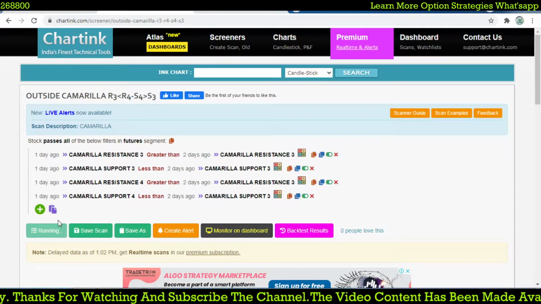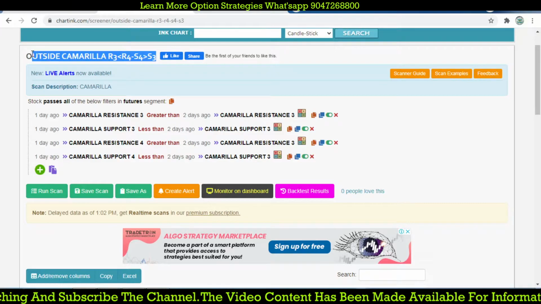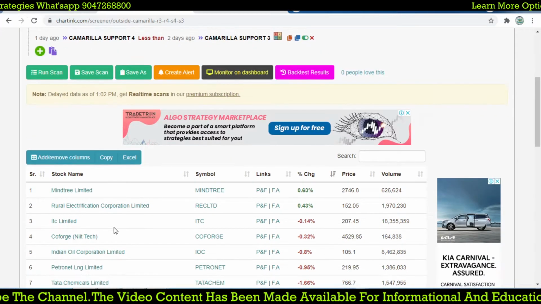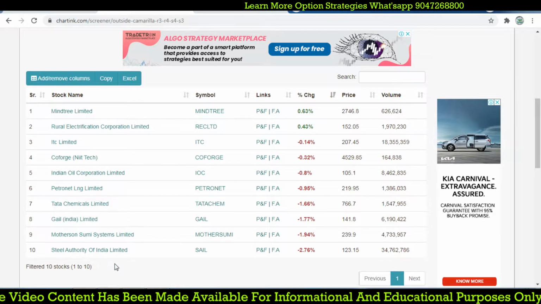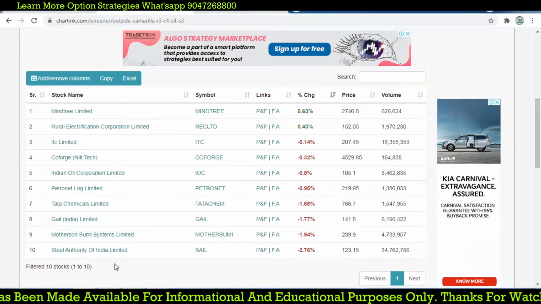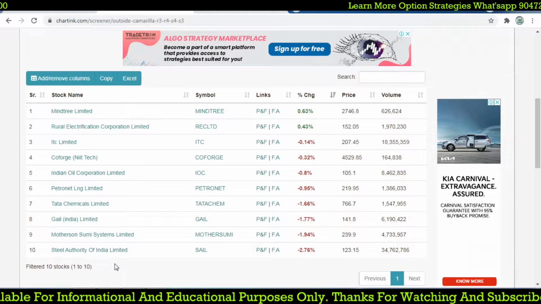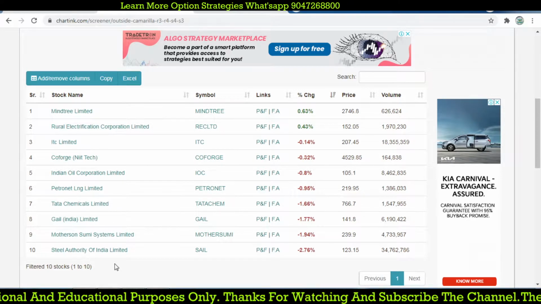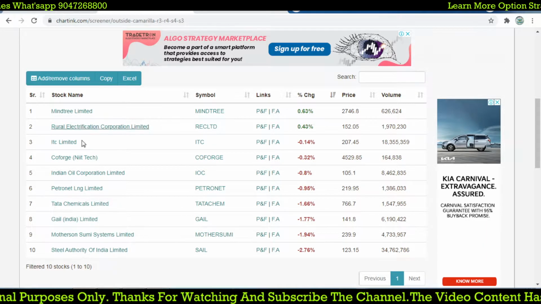If you hit the run button, you will get the scanner. You can search the name of outside Camarilla R3 S3 S4 like that, and scan it out. The stocks present in today's scenario are the stocks where we are going to take a range bound trade. We are focusing on a buying opportunity at the S3 level and a selling opportunity at the R3 level. This is what we are going to focus on in these stocks.